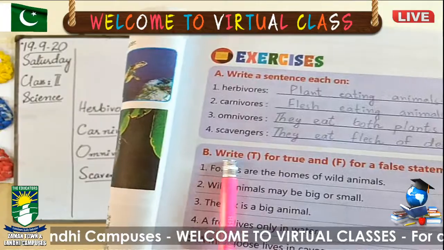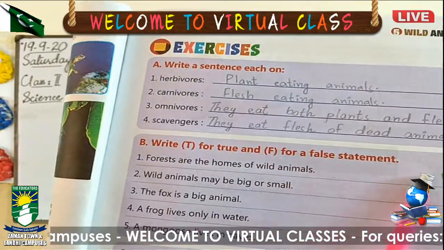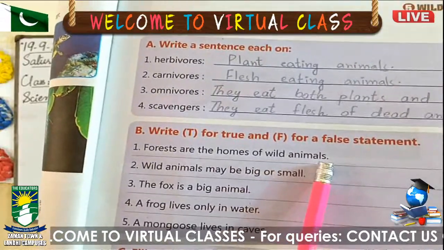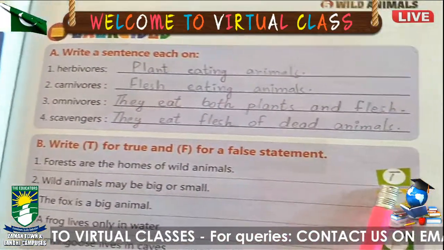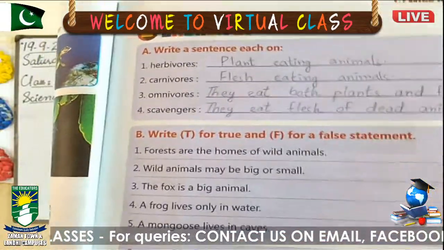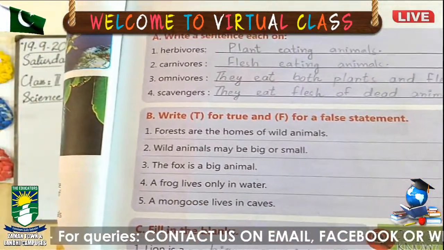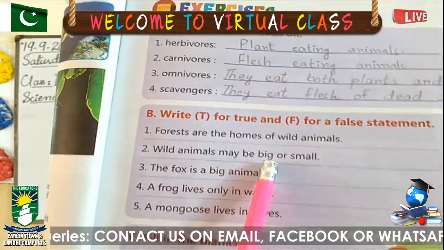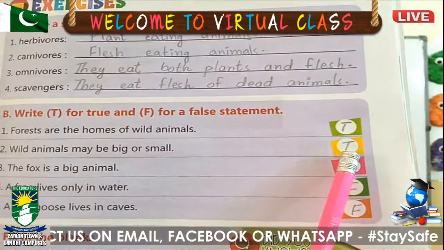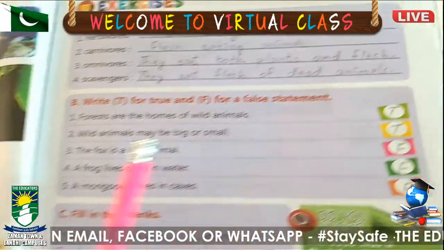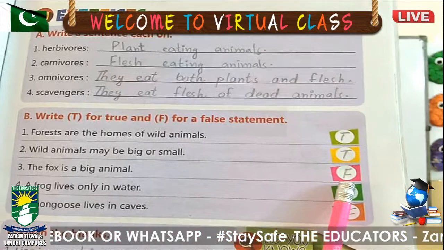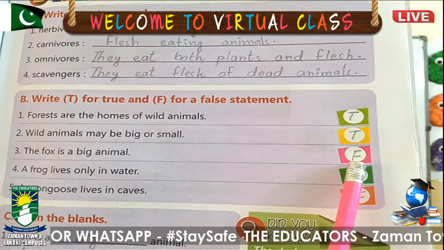Exercise B, write true or false for statements. Number 1, forests are the home of wild animals. Yes, this is true. So we will write T here. Second one is wild animals may be big or small. This is also correct. So write T here. Third one, the fox is a big animal. No, the fox is a medium-sized animal. So this is false. Write F.